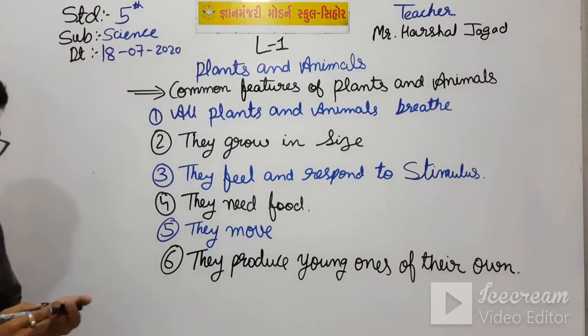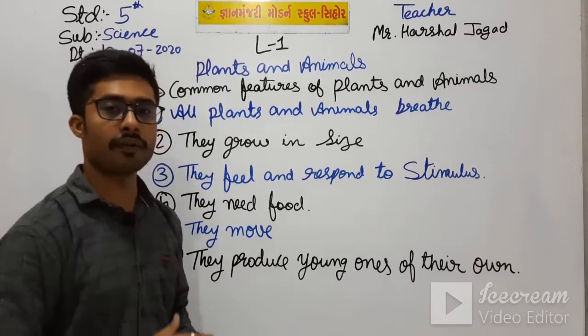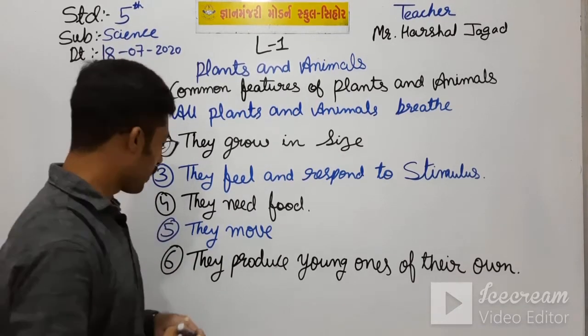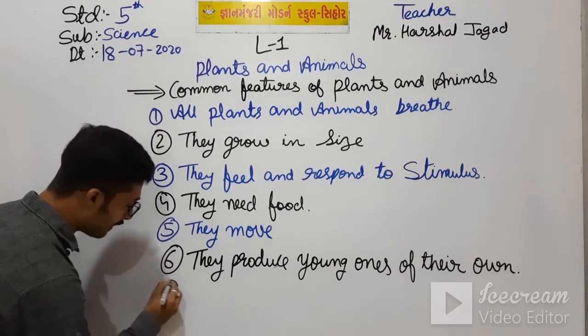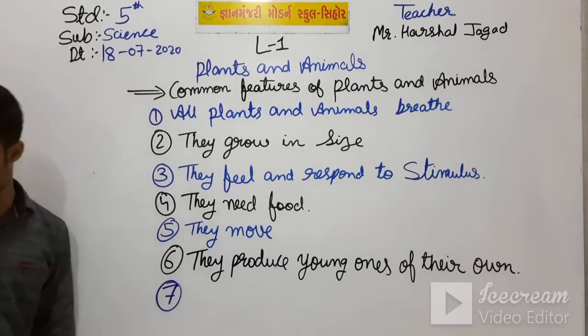Okay students, they produce their young ones of their own only. Okay, and seventh and the last was they die.